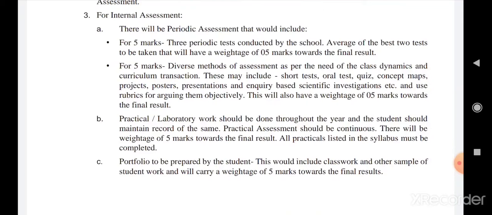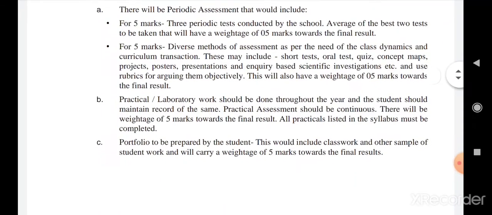Then also this year in class 9th you have lab work, like you have to maintain a small journal for physics, chemistry and bio, and throughout the year you will be performing the practicals, and on the basis of that you will be getting the 5 marks, and practical based questions may be asked in your exam.